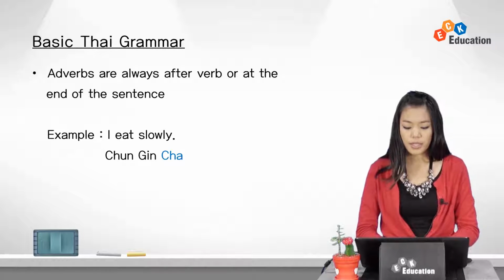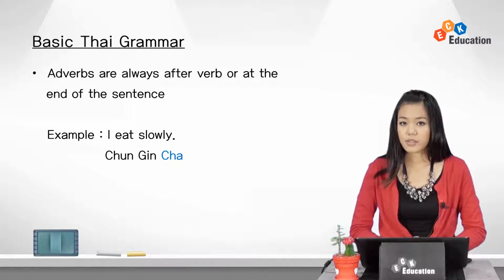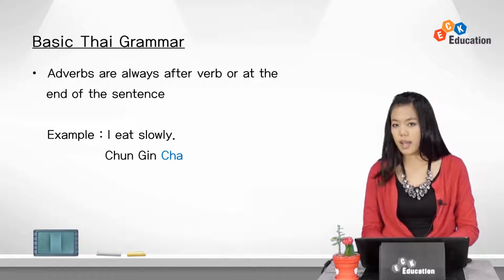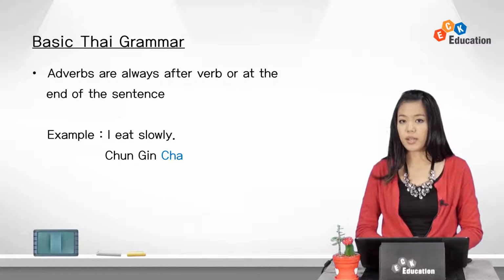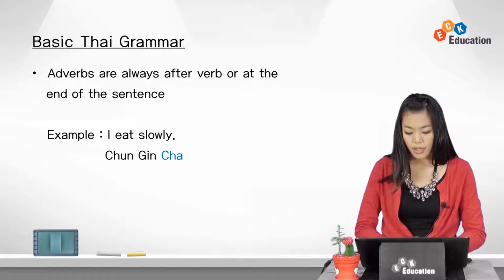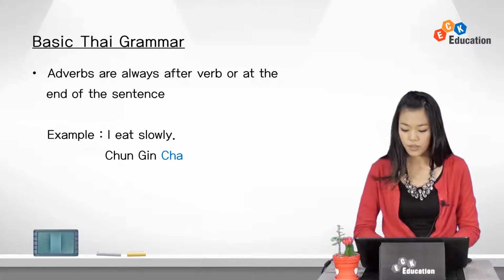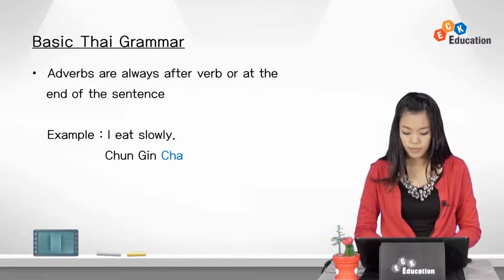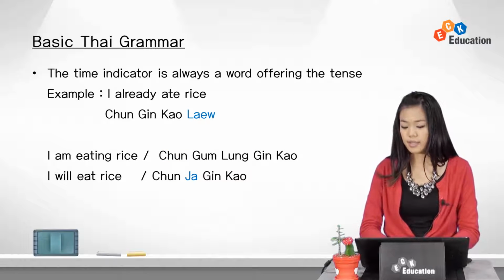Adverbs are always after the verb or at the end of the sentence. For example, I eat slowly. ฉันกินช้า. ฉัน is I, กิน is to eat, ช้า is slowly. So ช้า is put after the verb to describe how the subject is doing that action. So กินช้า, eat slowly.